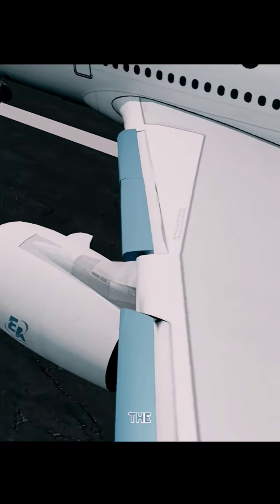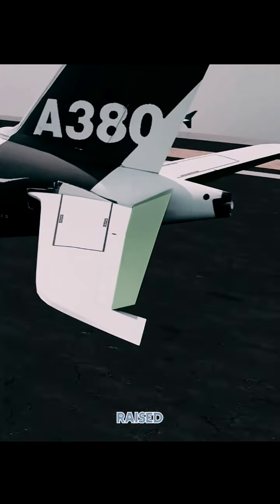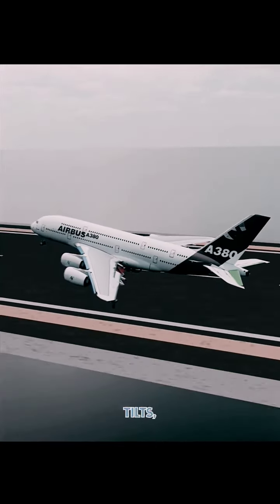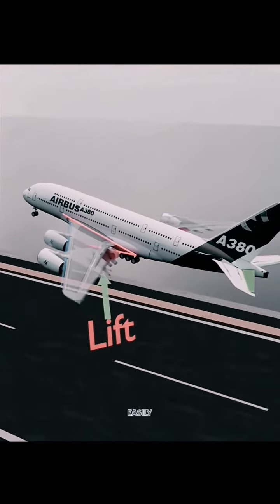When the speed of the airplane reaches a certain level, the elevator is raised upwards, as a result of which the rear of the airplane tilts and the angle of attack of the wing increases and the airplane easily flies into the sky.